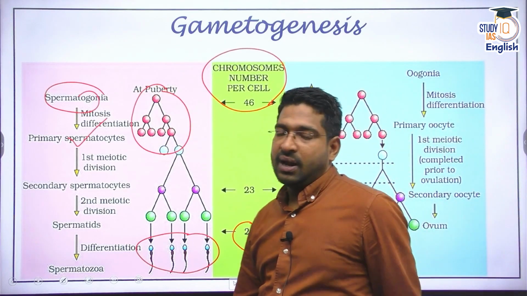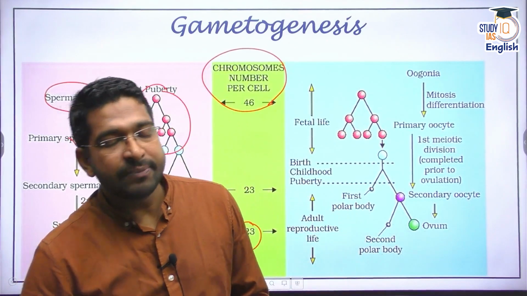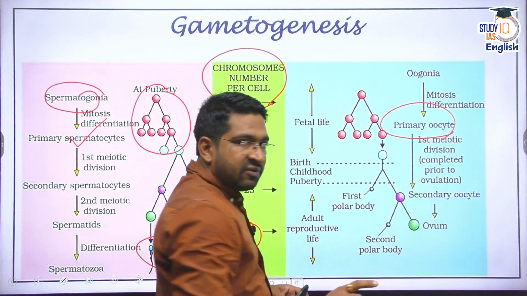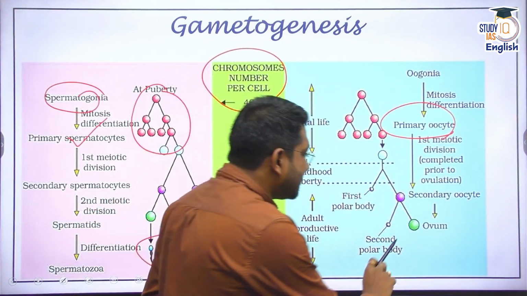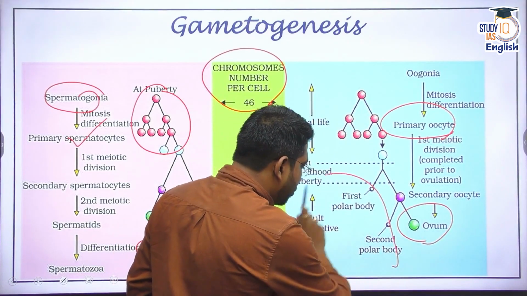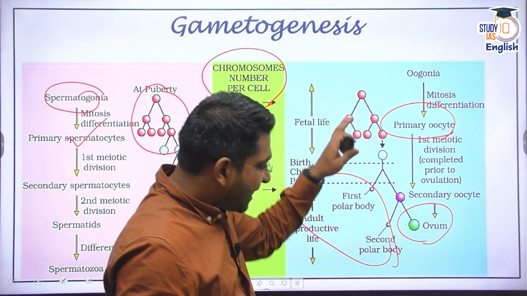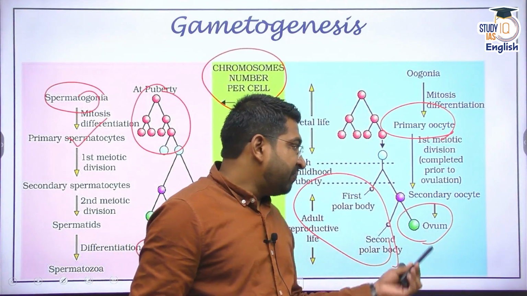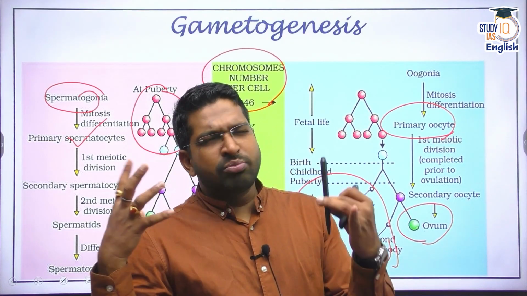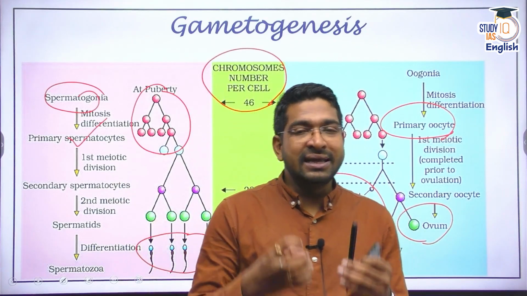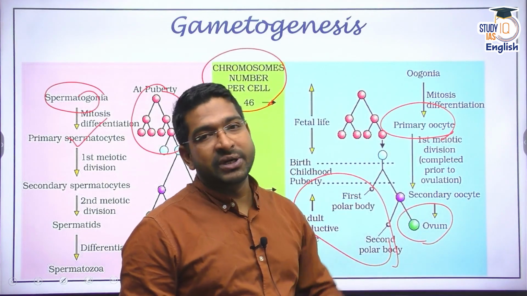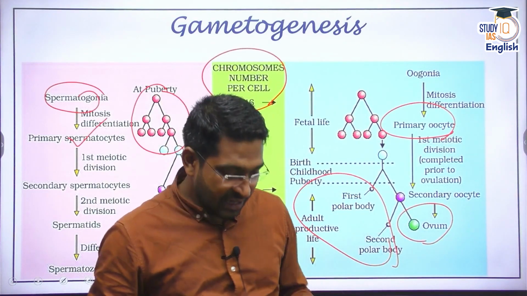And in females, at the age of puberty, oogenesis starts. A primary oocyte, after the meiotic division, leads to creation of a single ovum or a single egg. Along with this ovum, three polar bodies are produced, which are rather useless. That means every menstrual cycle, an ovum is released. That's why it is said that in the ovaries at birth itself, there are about 4,000 eggs. Slowly and steadily, these eggs are released one by one after puberty. Clear?